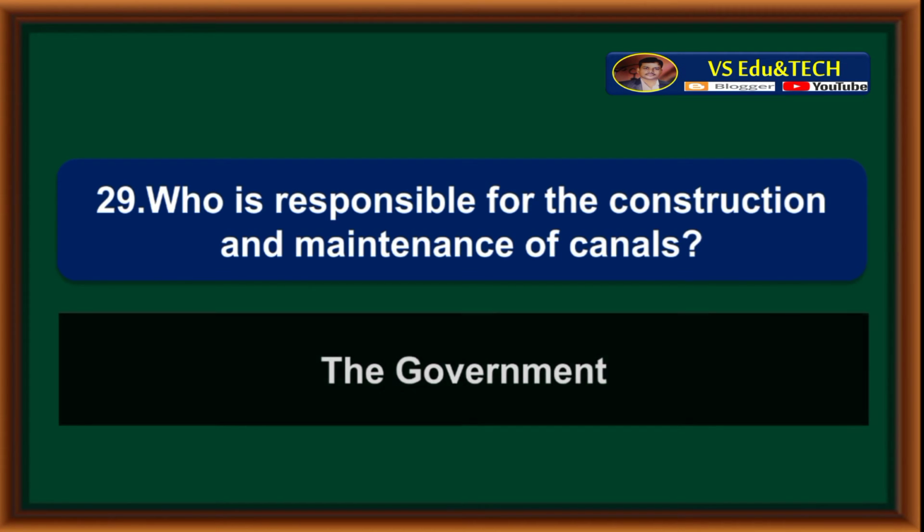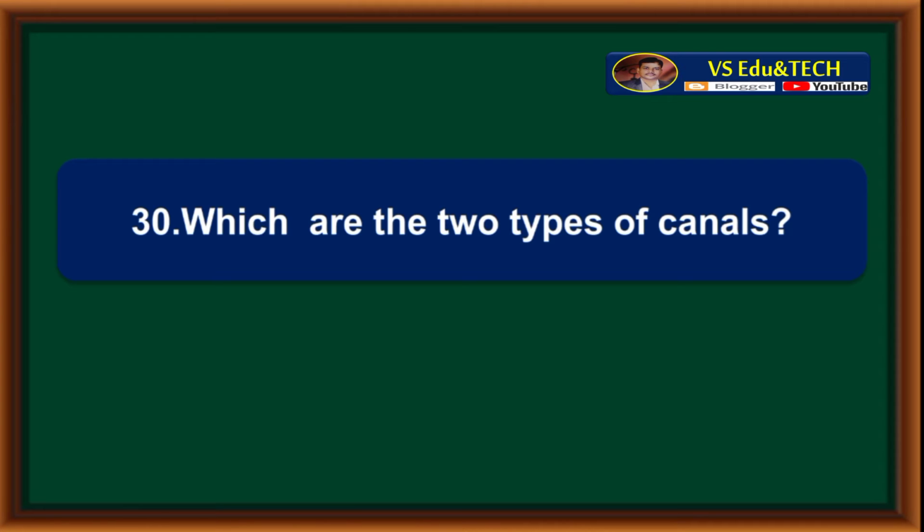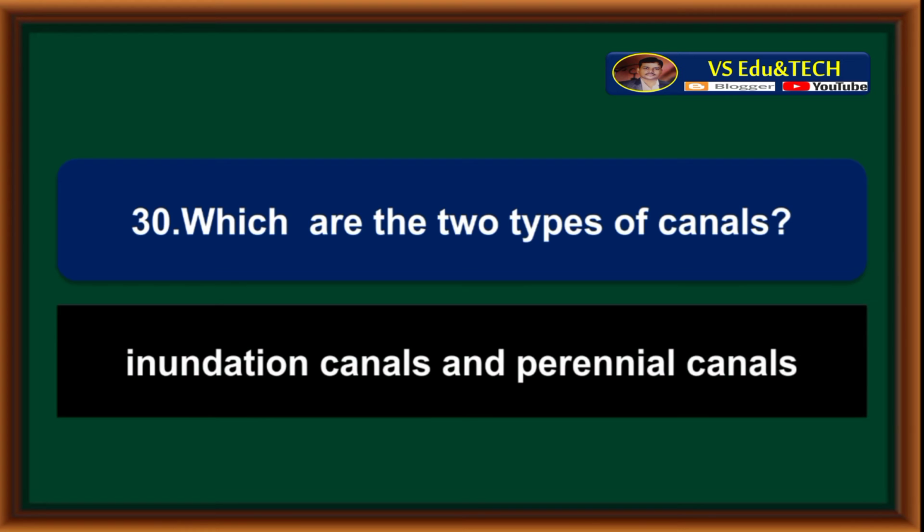The government is responsible for the construction and maintenance of canals. Which are the two types of canals? Inundation canals and perennial canals are the two types of canals.